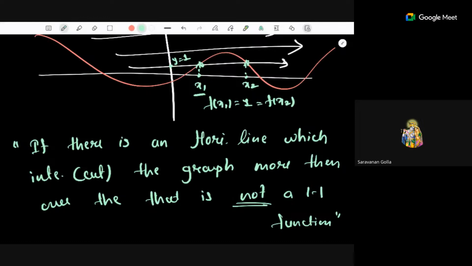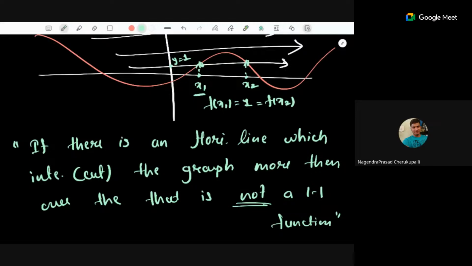So that's why the horizontal line test says if you draw several horizontal lines, several means you have to draw so many horizontal lines, and if there exists one line which is intersecting the graph more than once, then it will tell you that that function is not a one-one function. Okay, is that clear? Any doubt in this horizontal line test?